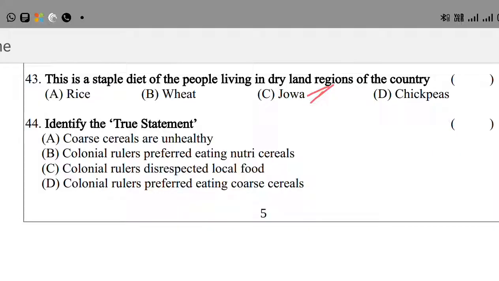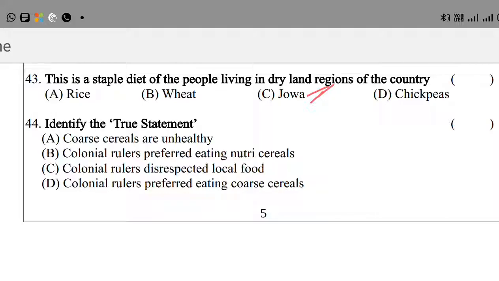Option B, colonial rulers preferred eating nutri cereals. Option C, colonial rulers disrespected local food. Option D, colonial rulers preferred eating core cereals. Here we have to identify the true statement. Which one is the true statement here?